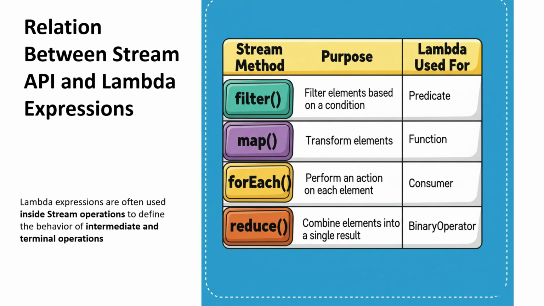The same goes for map. It transforms the element, and it makes use of a lambda expression that is a function. Then comes forEach, where you perform some action on each element, and we use a consumer as the lambda expression there. Then comes reduce, where we combine the elements into a single result, using a binary operator. That's where they are related to each other.